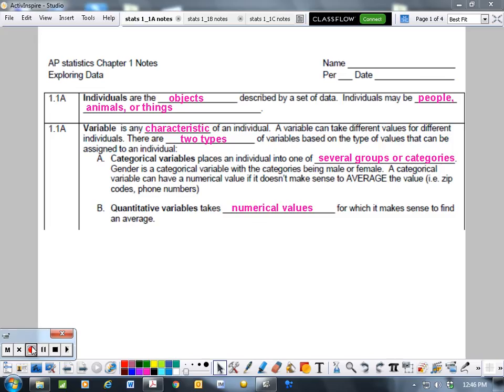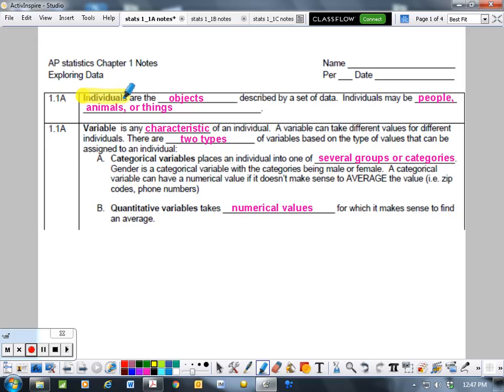So we're going to go over section 1.1a, and we're going to talk about individuals. You're going to see I'm already going to have some stuff typed up, so you can pause your video, write down your stuff, and then go ahead and just listen, and then pause and write down stuff, and so on and so forth. I like to highlight stuff because I like to find stuff easily.